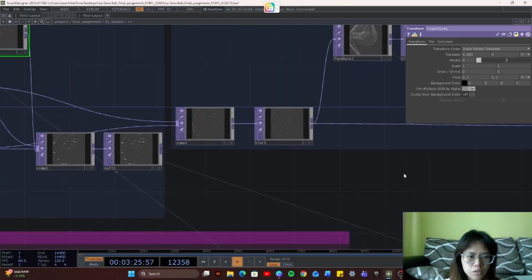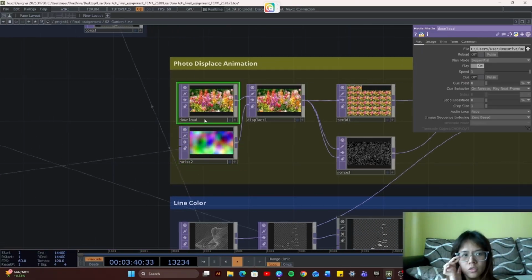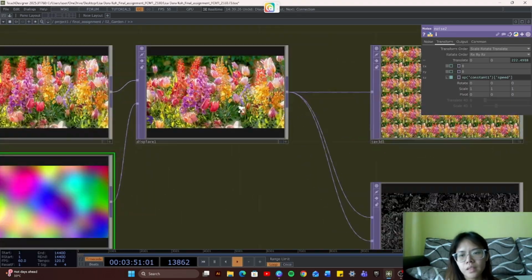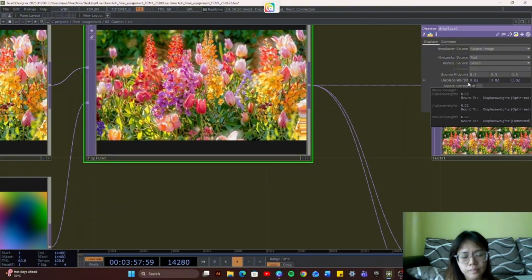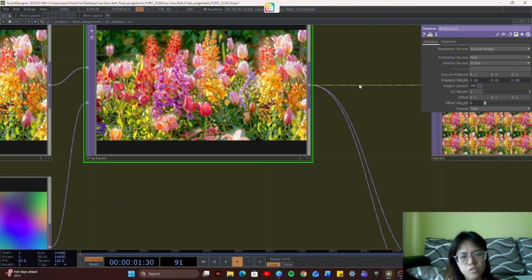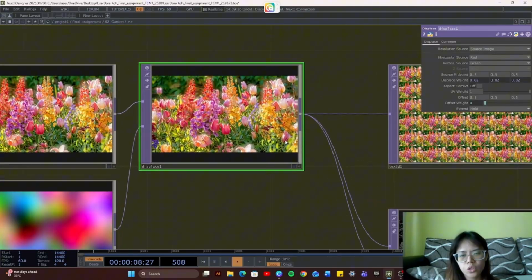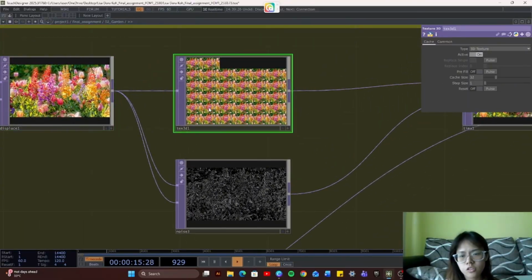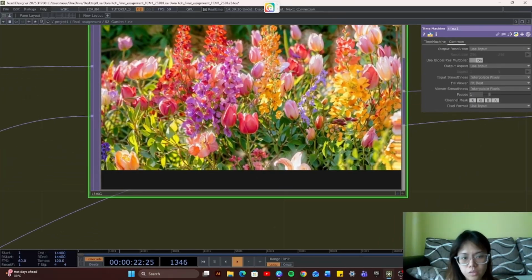We're moving around together. And then for the displace effect, I use a photo here I found online, and then I use a noise, and again for the noise I took the speed from a constant so it can move like this, and then I place them into effect so it's like this. As for the displace, I mainly use the displace weight to adjust it, and just a little bit only because I don't want to make it too weird. And then from there I use a noise and also a textured 3D, and I put these 2 into a time machine so it creates an effect like this.